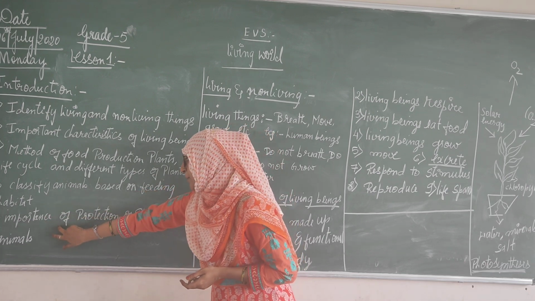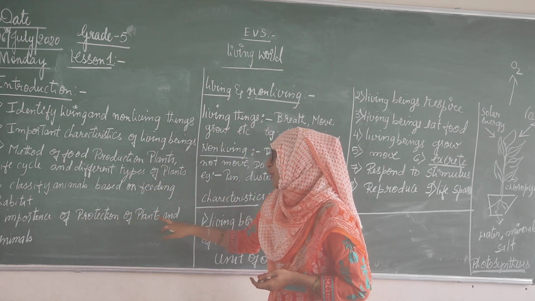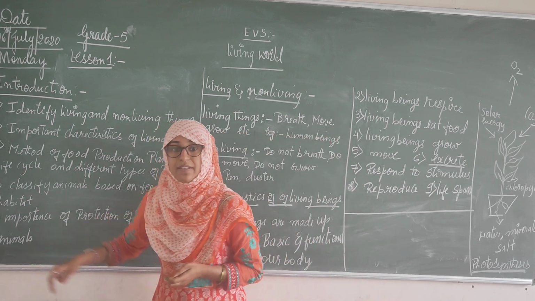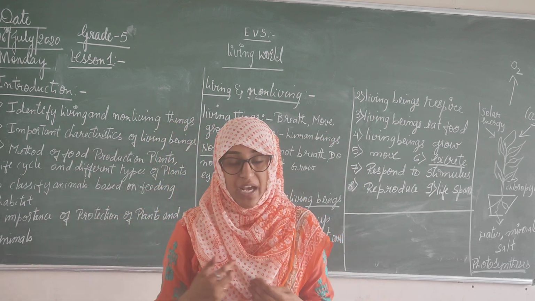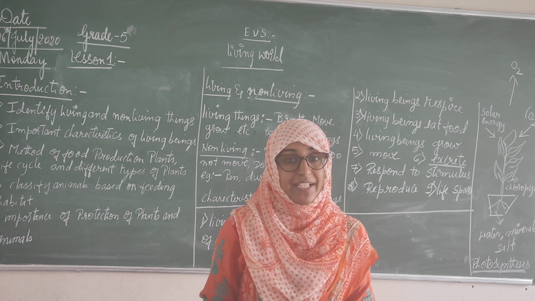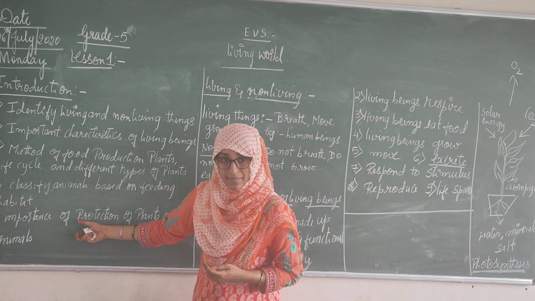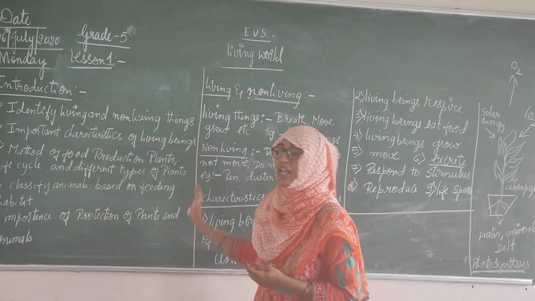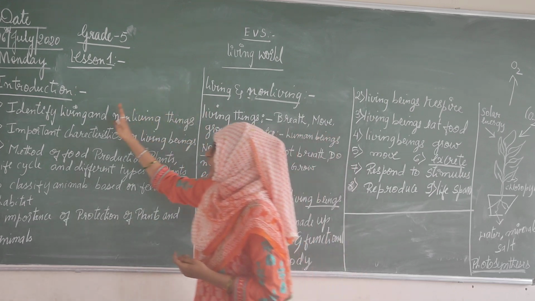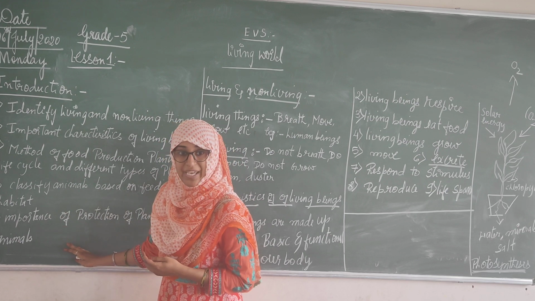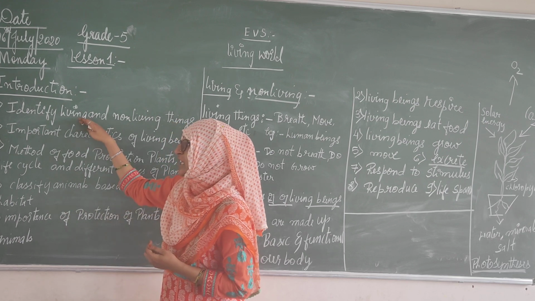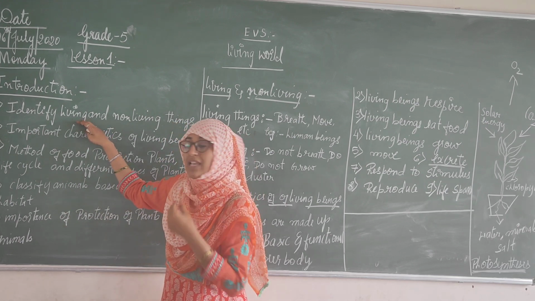And we need to learn different types of plants in this chapter. Then we classify different kinds of animals on the basis of what they eat. That is classifying animals based on feeding habit. Feeding habit means what animals eat. Depending upon that, we classify animals. Then next, importance of protection of plants and animals. Why we need to protect our environment, why we need to protect plants and animals. We need to understand this. This is the introduction part. First, we need to learn about living and non-living things.